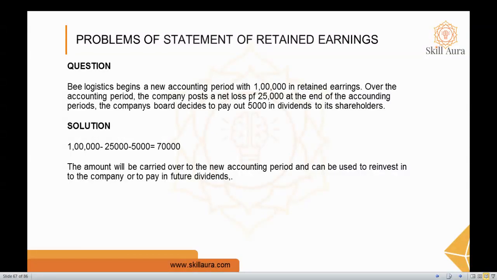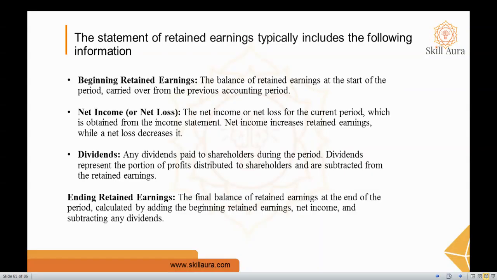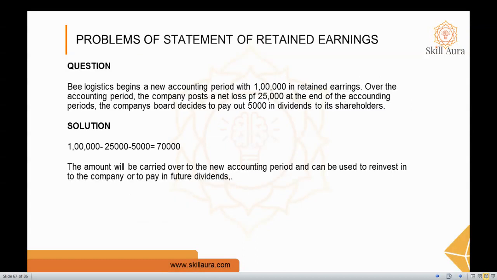At the end of the accounting period, the company board decides to pay out 5,000 in dividend to each shareholder. Here, as you know, the net income increases retained earnings while a net loss decreases it. Here, when it comes to a net loss, we have to decrease it.